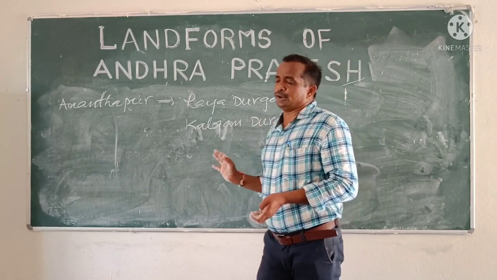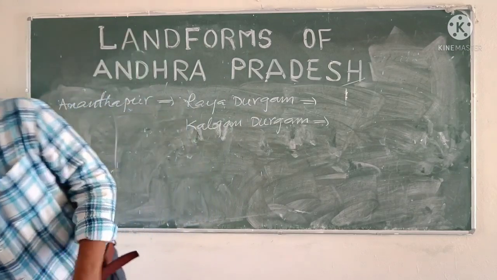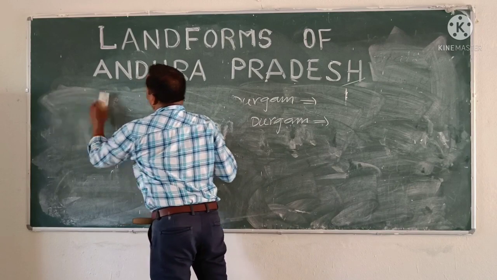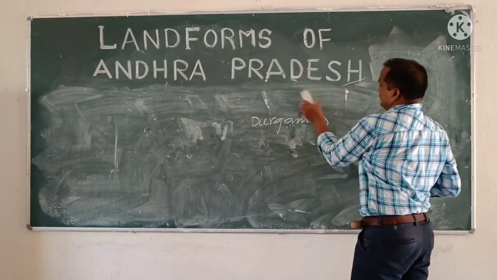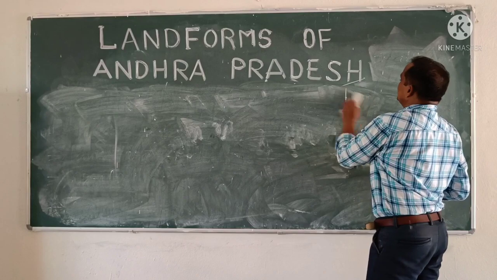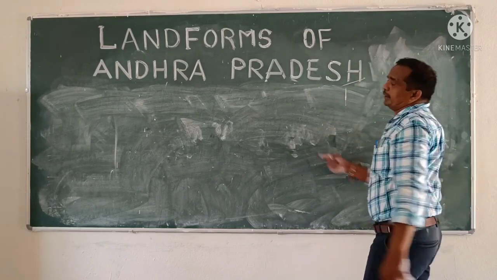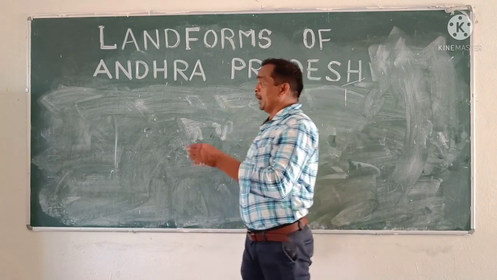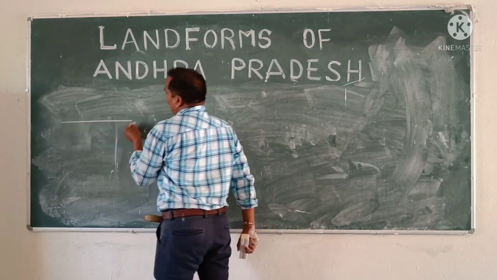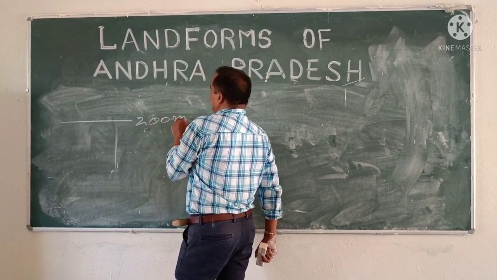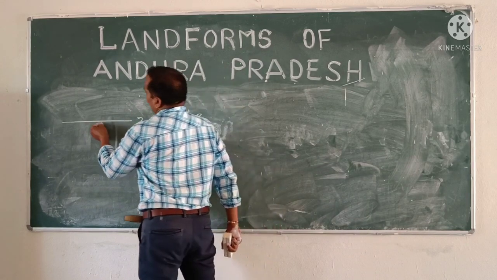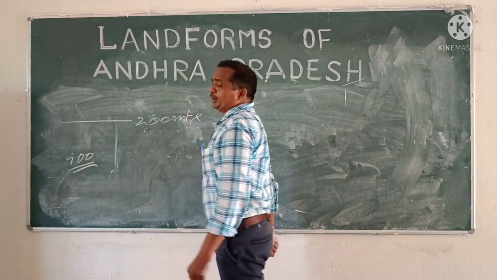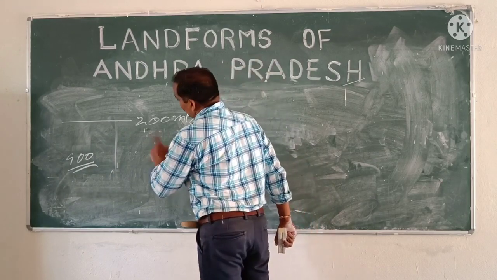This is about plateaus in Andhra Pradesh. What is meant by a plateau, children? A highly elevated area with a gentle, flat surface is called a plateau. The height we can decide is above 200 meters.